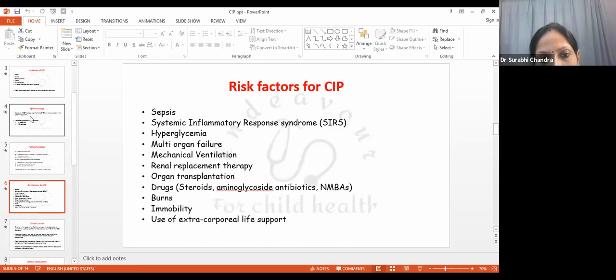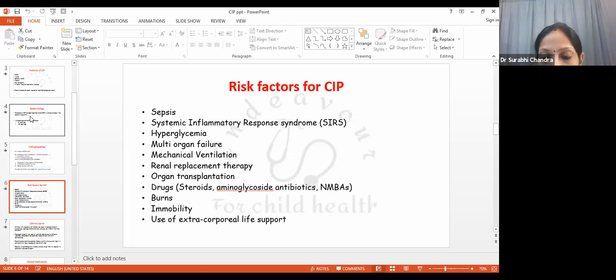Then the risk factors for CIP are sepsis, systemic inflammatory response syndrome, then hyperglycemia, which is very, very common. Polyneuropathy is very commonly seen in patients with diabetes mellitus, especially type 2 diabetes mellitus. Then multi-organ failure, mechanical ventilation, renal replacement therapy, organ transplantation, and drugs. Most notorious are steroids, aminoglycoside antibiotics, and neuromuscular blocking agents. Then burns, again, which is a cause of systemic inflammatory response syndrome. And immobility. Immobility does not per se cause CIP, but it is a risk factor.